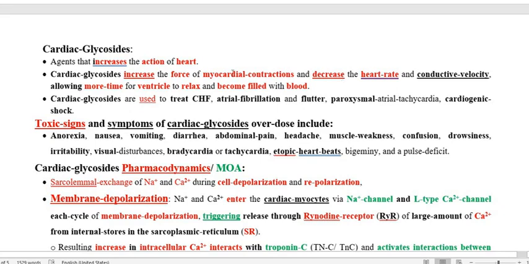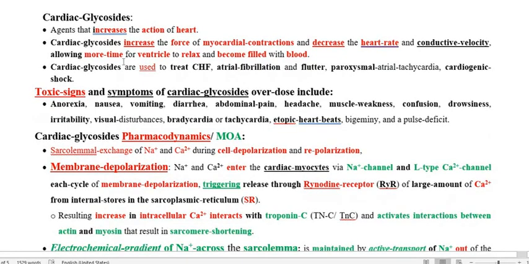So positive inotropic effect means increased force of myocardial contraction, and decreased heart rate is the negative chronotropic effect. So positive inotropic and negative chronotropic effect. So this is about the cardiac glycoside.